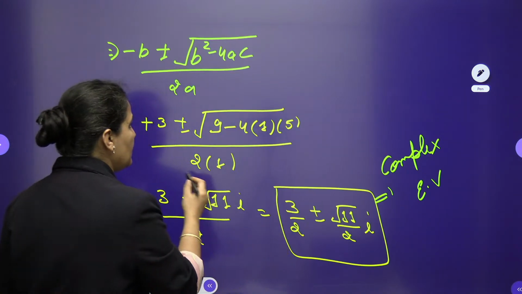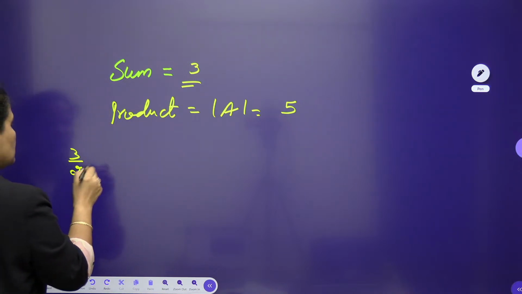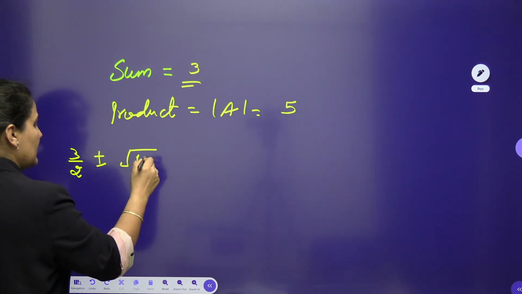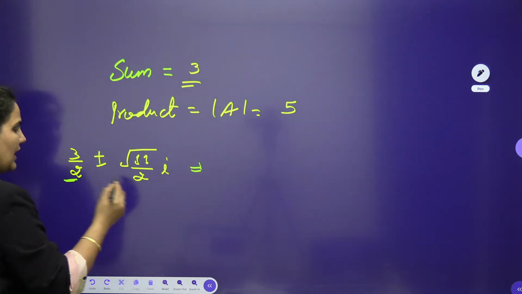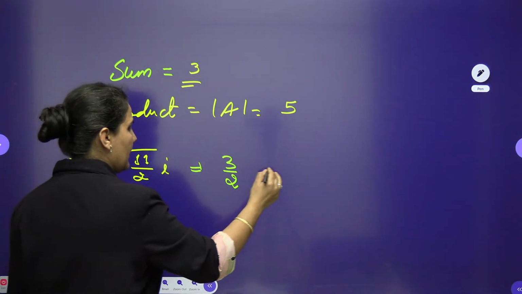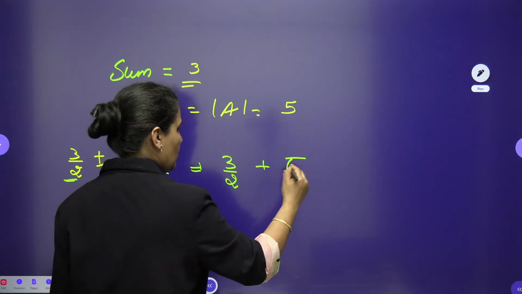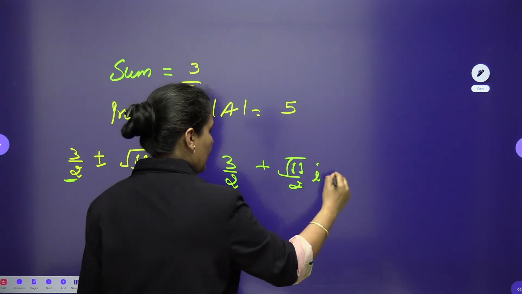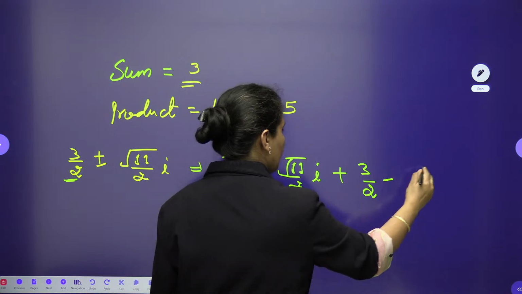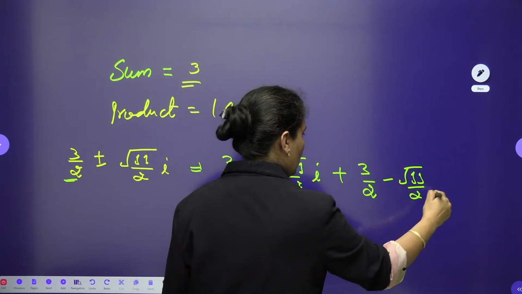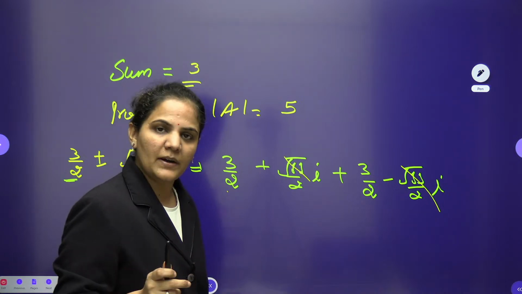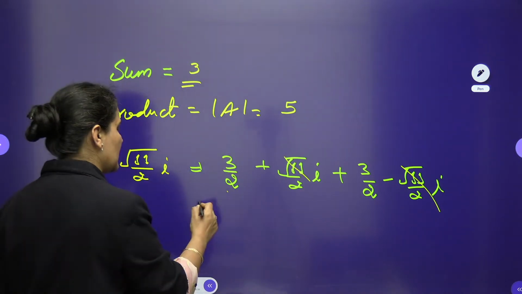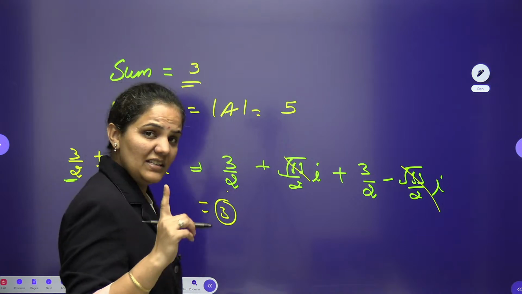So look here, if you write that the eigenvalues are 3 by 2 plus minus root 11 by 2 iota, you can check when you add: 3 by 2 plus root 11 by 2 iota and 3 by 2 minus root 11 by 2 iota. These two will cancel. 3 by 2 plus 3 by 2 is 6 by 2, means your sum is 3. Yes, definitely it is satisfying.